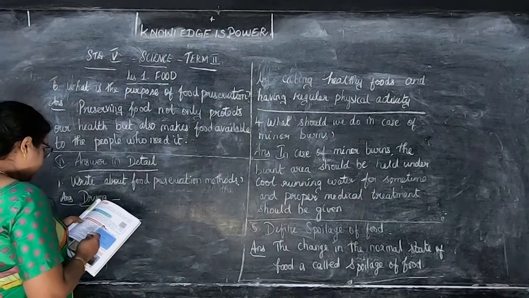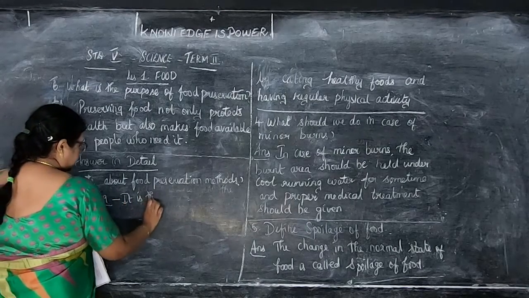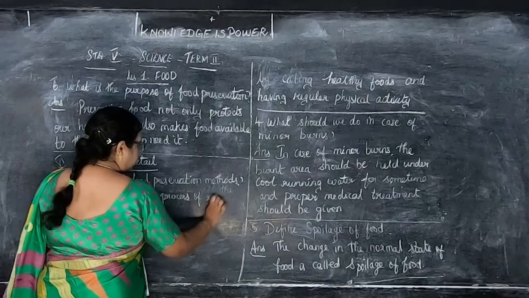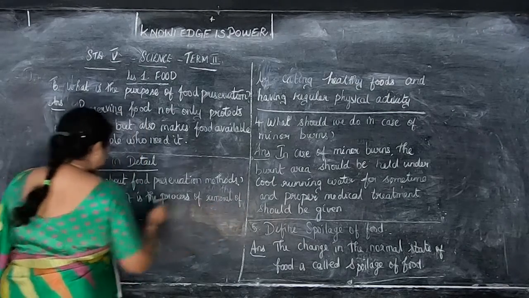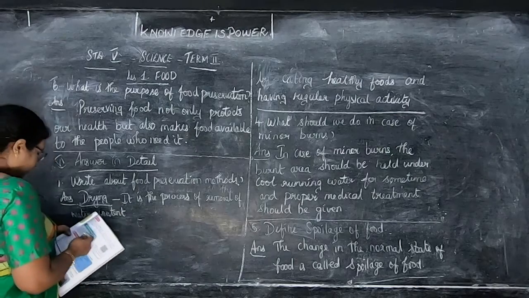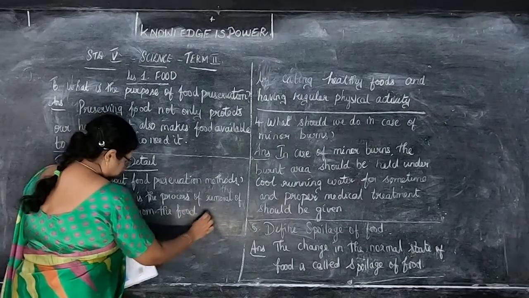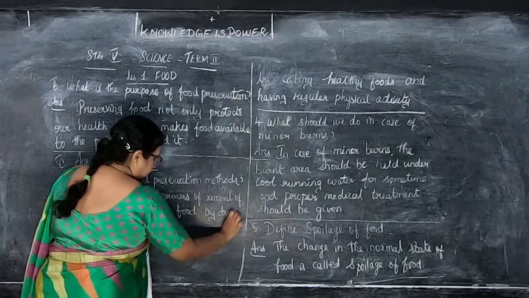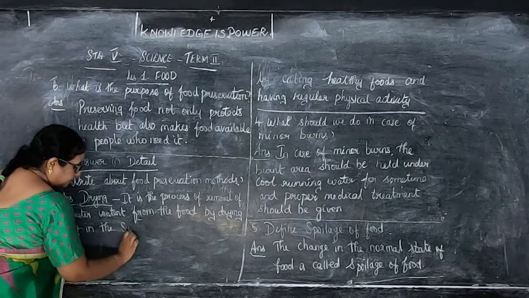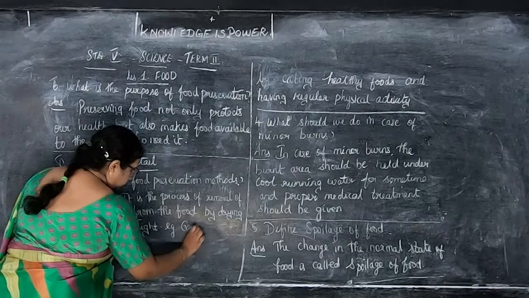So in the drying, we're going to read, it's a process of removal of water content from the food by drying it in the sunlight. Example, grains.